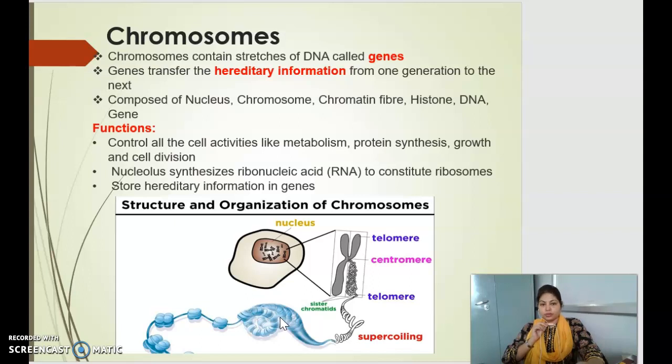Chromosomes. Chromosomes contain stretches of DNA known as genes. Genes basically transfer the hereditary information from one generation to the other. This helps in controlling all the important cellular activities like metabolism, protein synthesis, growth, and cell division. The nucleolus synthesizes RNA to constitute ribosome, and it helps in storing the hereditary information in the gene.